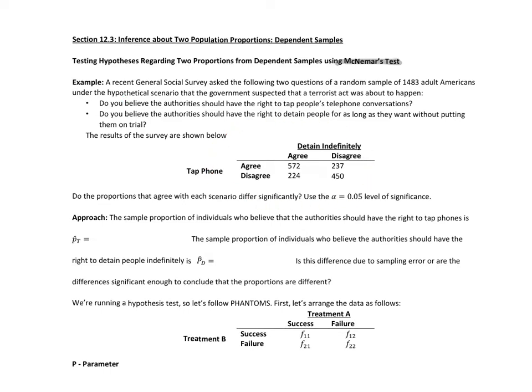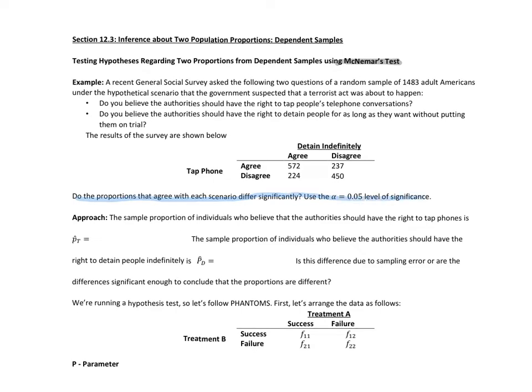For instance, these 224 people disagreed that authorities should have the right to tap people's telephone conversations, but they agreed that they should have the right to detain people as long as they want. Our claim that we're testing for McNemar's test is always the same: do the proportions that agree with each scenario differ significantly?